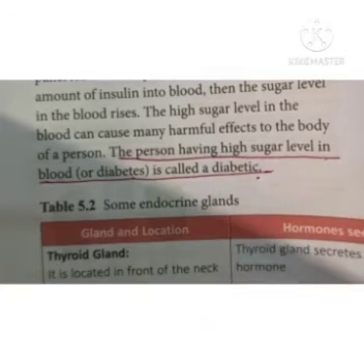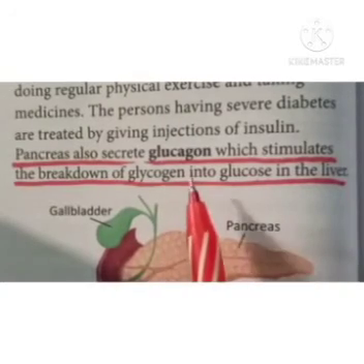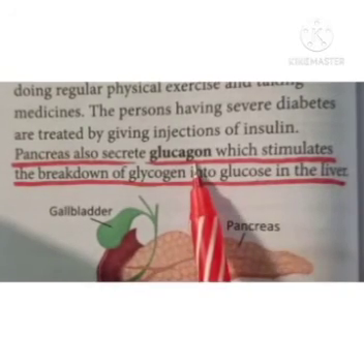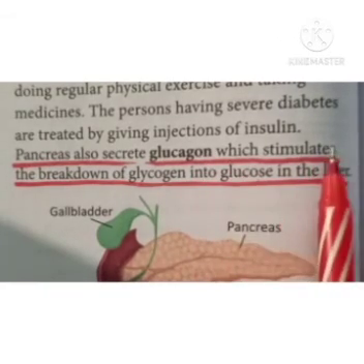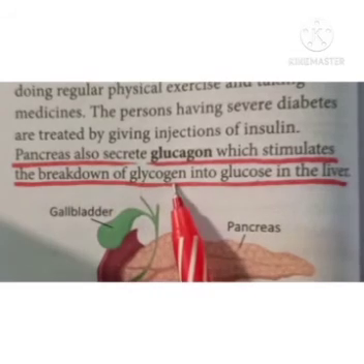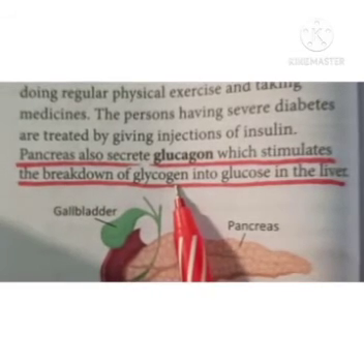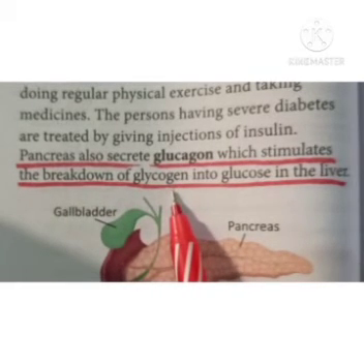It is controlled by insulin. One more hormone is secreted by the pancreas, called glucagon, which stimulates the breakdown of glycogen. Insulin converts glucose present in the blood into glycogen, which is stored in the liver.